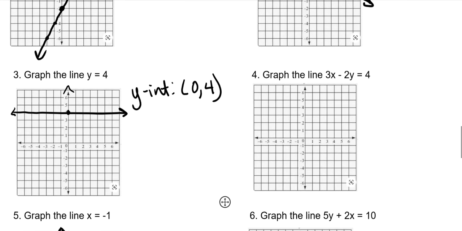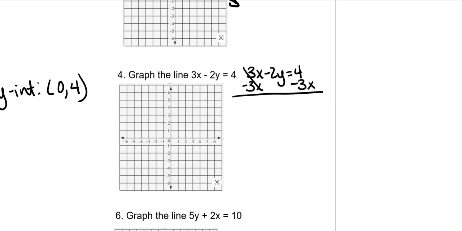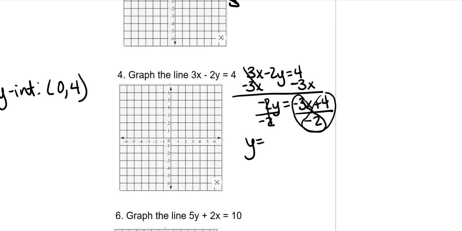All right, then these guys, we're going to have to solve for y first. So we have 3x minus 2y is equal to 4. We need to subtract 3x on both sides. So negative 2y is equal to negative 3x plus 4. And then we need to divide by negative 2. So y is equal to, and you have to do this way and this way.